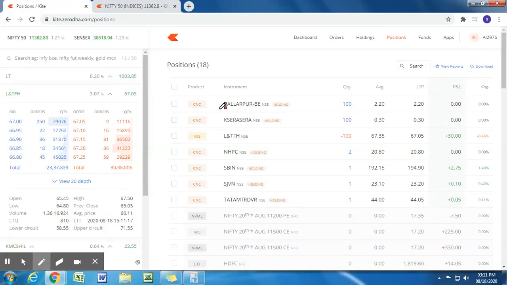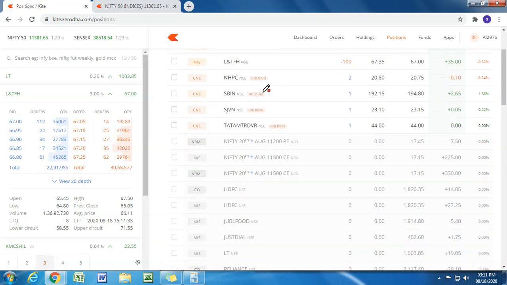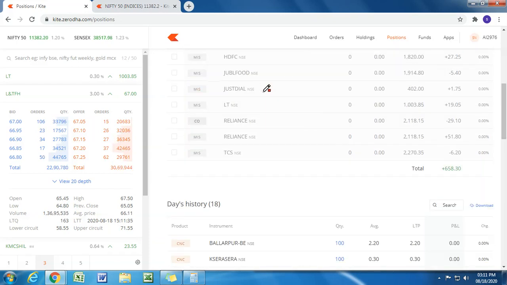Hi there, today is 18th of August, and today I'm showing how my profit or loss goes in the NSE market, National Stock Exchange of India Limited. I'm a beginner here, and I trade as per my logic. Of course, I'm not here to show you or tell you how you can trade. I'm just showing how I trade in the live market, and whether I'm making profit or loss, live in Zerodha.